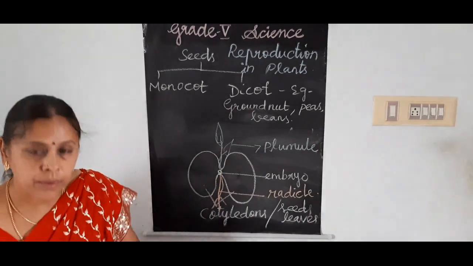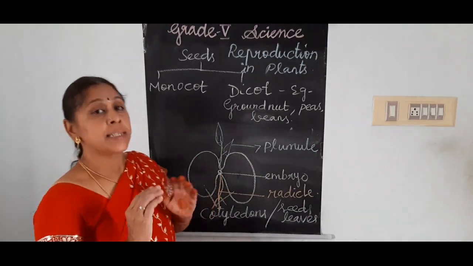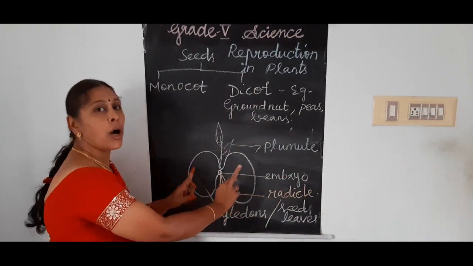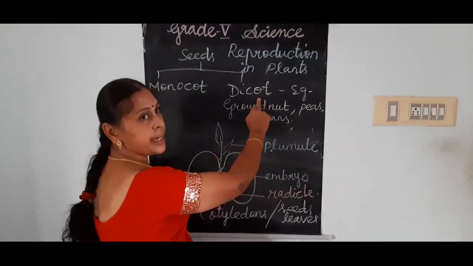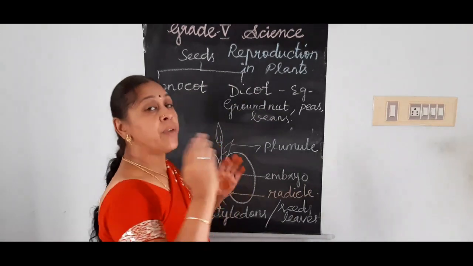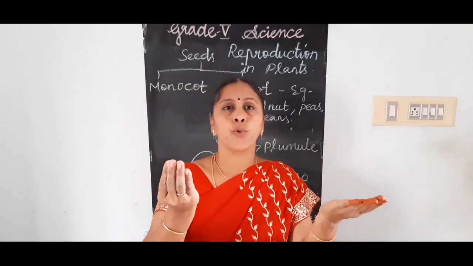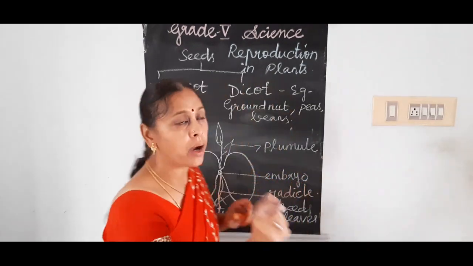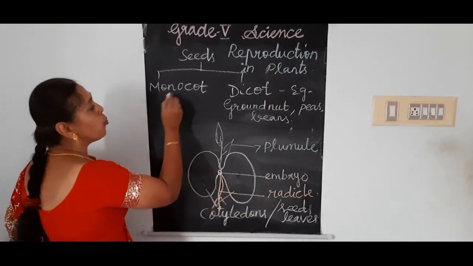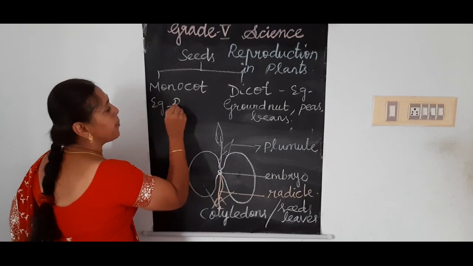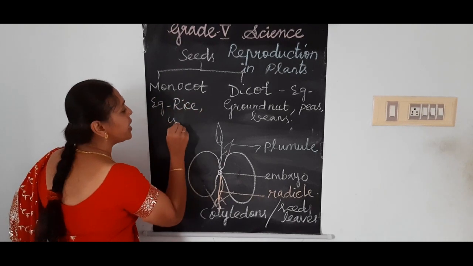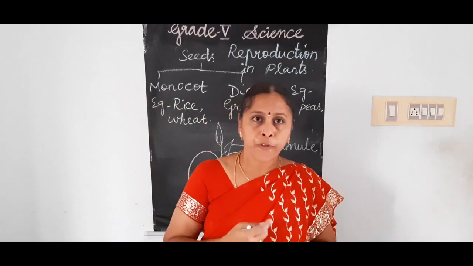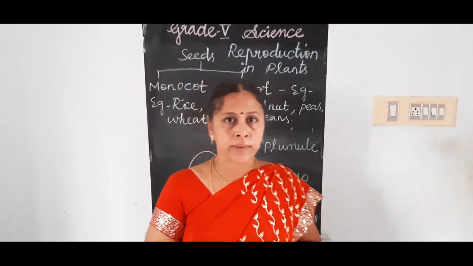Okay, so the seeds which have two cotyledons are called dicot seeds, and those seeds which cannot be divided into two, which have only one cotyledon, are called monocot seeds. Examples are rice, wheat and so on. The rice you cook for food, you have seen it, is it not?